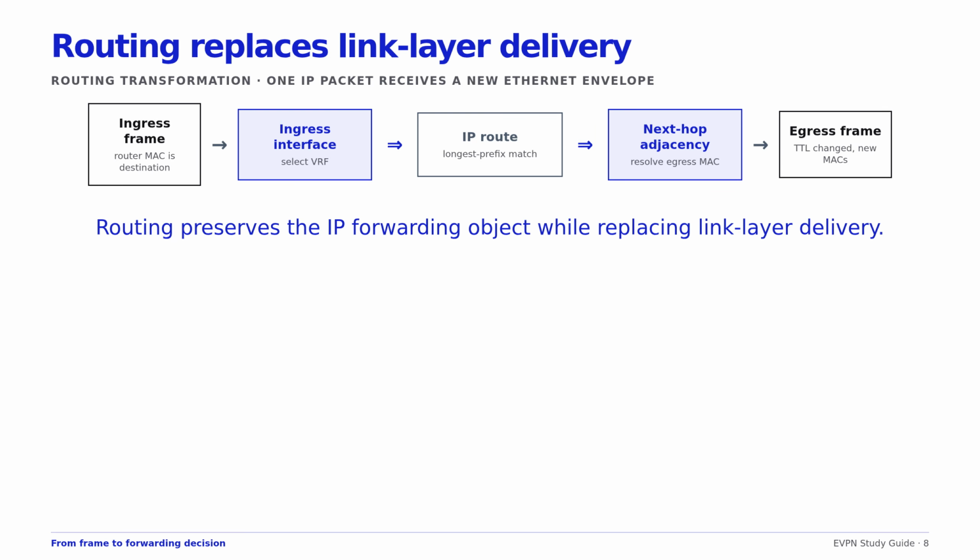A router terminates the incoming Layer 2 delivery. It validates and removes the ingress framing, selects a forwarding context, and looks up the IP destination. It decrements the IPv4 TTL or IPv6 hop limit, chooses a next hop and egress interface, then constructs new link layer framing for the next link.